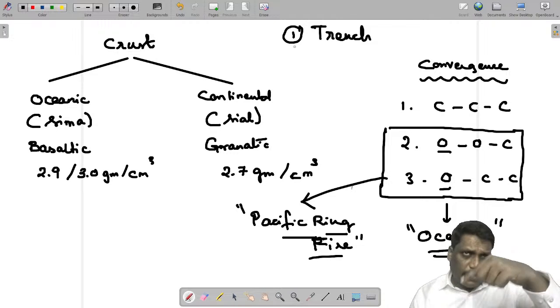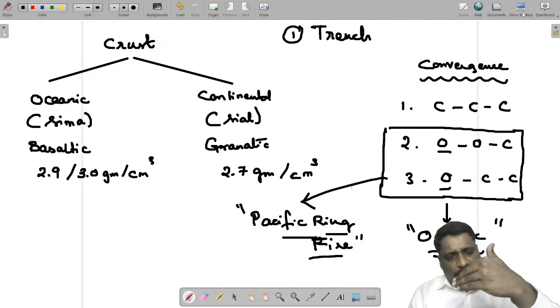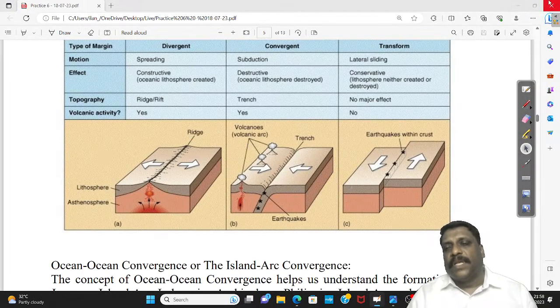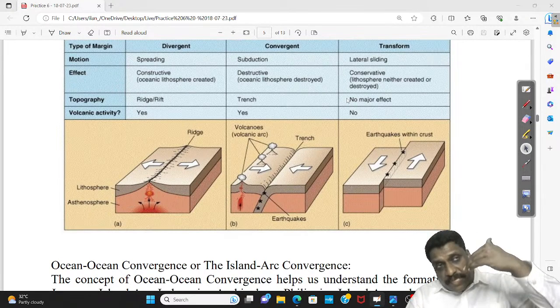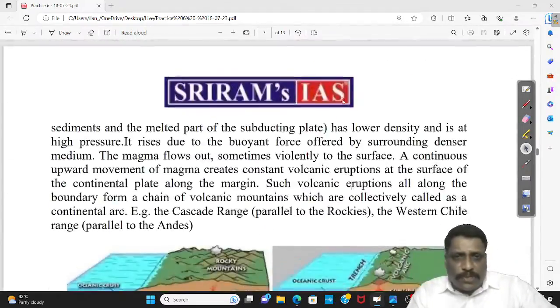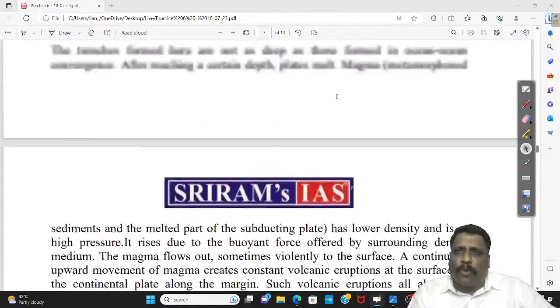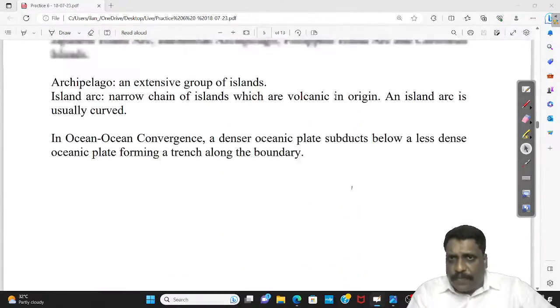I can give some examples of trenches. The entire Pacific Ocean is known for trenches. So many trenches out there. Along the South American coastline, where the Nazca plate and South American plate converge with each other, that's a place where I have the longest trench of the world. You call it the Chile Peru Trench. Here I have not given the map, but no problem.